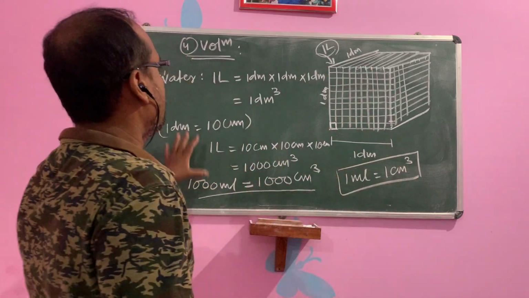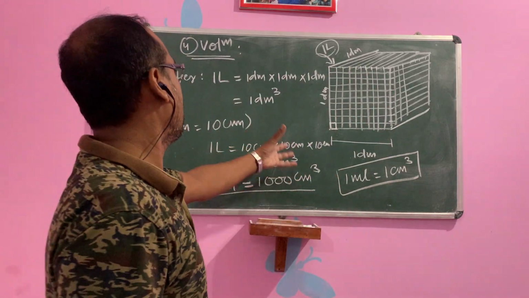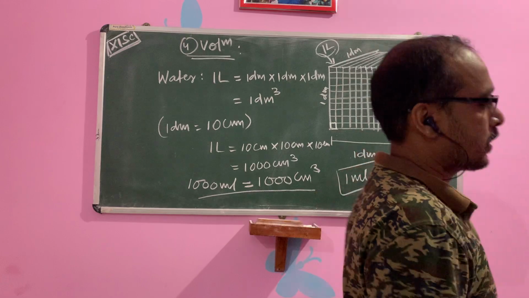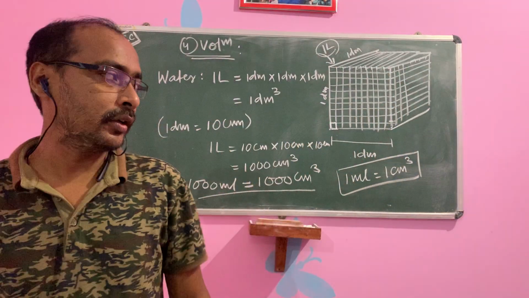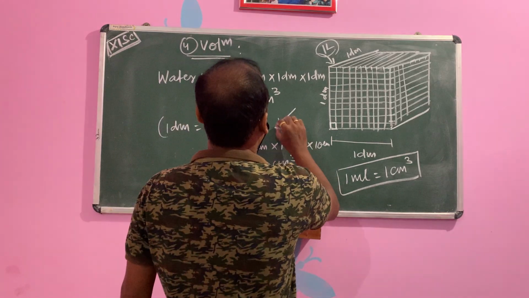So this is the relationship between length and liter: centimeter, meter, liter, centimeter and milliliter. So this is the relation for volume.